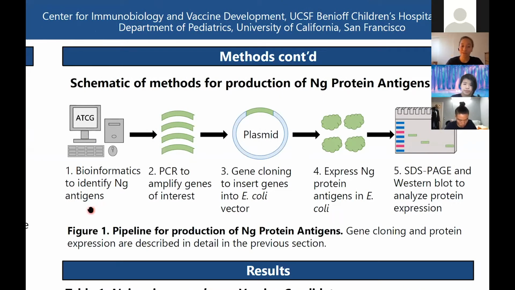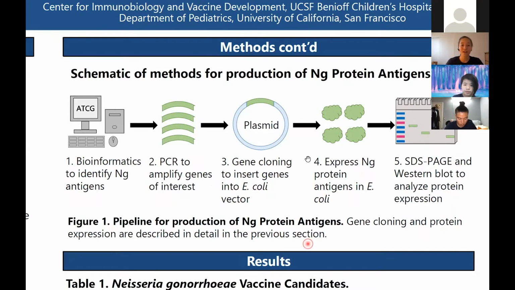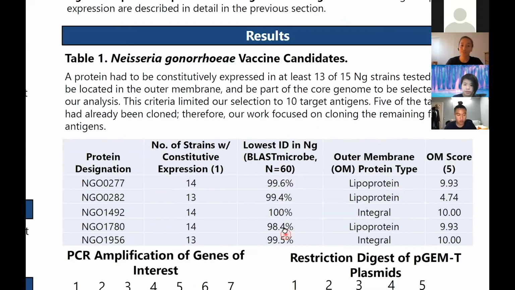Our methodology began by using bioinformatics to identify protein antigens with consistent expression across several strains of Neisseria gonorrhoeae, coupled with localization in the outer membrane. We amplified our genes of interest using polymerase chain reaction, or PCR, a lab technique used to create billions of copies of a specific DNA sample. Subsequently, we performed gene cloning in E. coli to generate our Neisseria gonorrhoeae proteins of interest. Next, we utilized a protein detection technique called Western blotting in order to analyze the expression levels and solubility of our proteins. Moving on to the results, I will briefly walk through the first few figures.